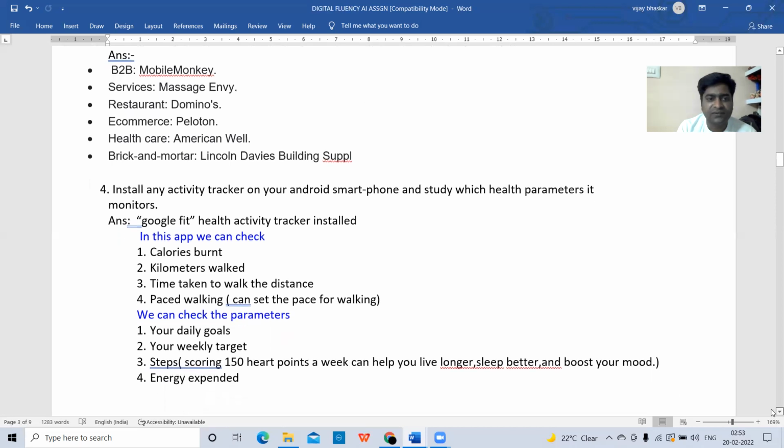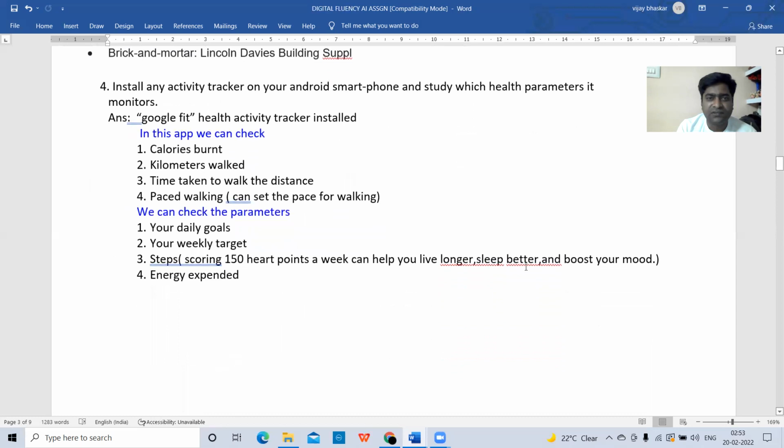And we have given answers also. The fourth question is: install any activity tracker on your Android smartphone and study which health parameters it monitors. Nowadays, so many activity tracker apps are there. When we install an activity tracker app in your mobile, automatically it will start tracking your health parameters.